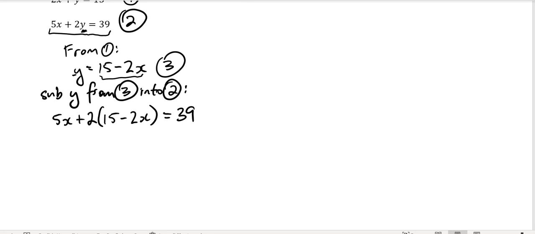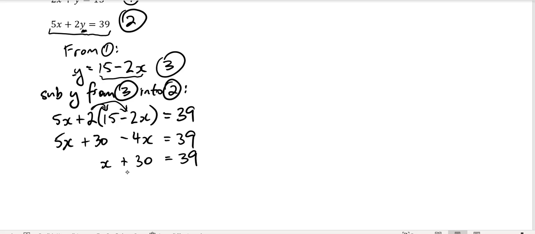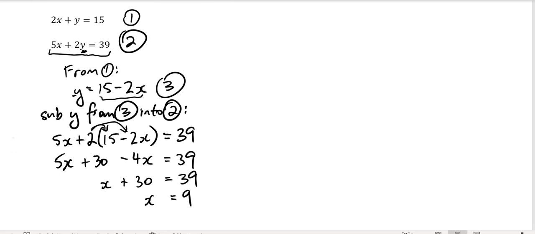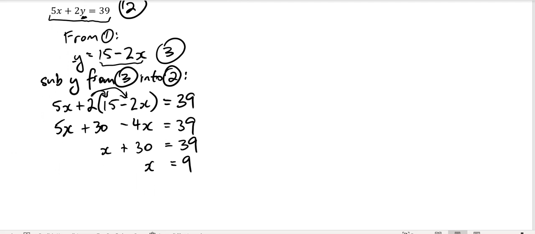Now we've got an equation that has one variable in it, just the x, that we can solve and work out the x variable. So let's keep the 5x as is, expand these brackets, minus 4x equals 39. Collect the like terms. 5x minus 4x is just x, and we're adding 30, so we have that equal to 39. Now subtract 30 from both sides, and we end up having x equal to 9. Now that's just solving for the x.